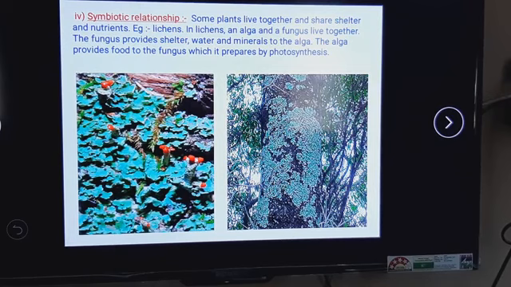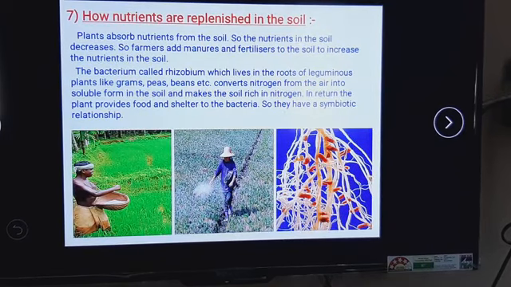Now we will check the next point, how nutrients are replenished in the soil. Plants absorb nutrients from the soil, so the nutrients in the soil decrease. So farmers add manures and fertilizers to the soil to increase the nutrients in the soil. You can see here in the first picture, the farmer is adding fertilizer. Here also in the second picture, the farmer is adding fertilizer in the soil.